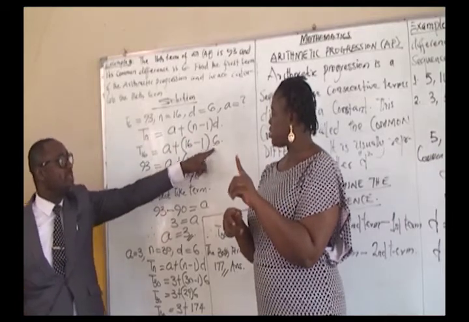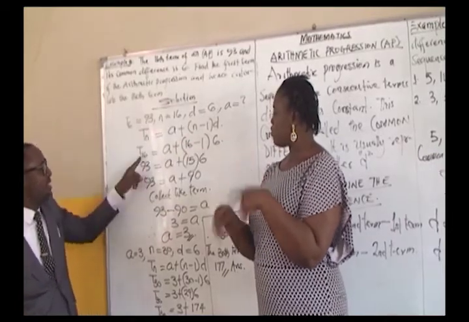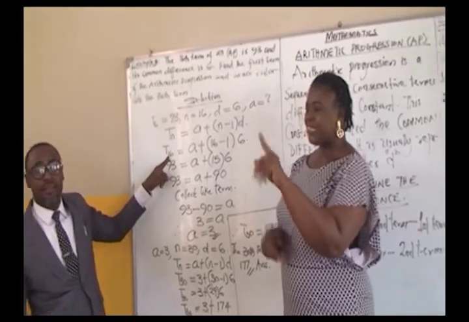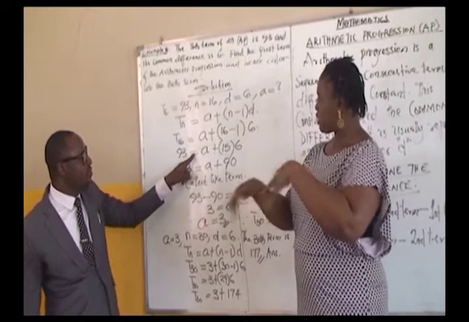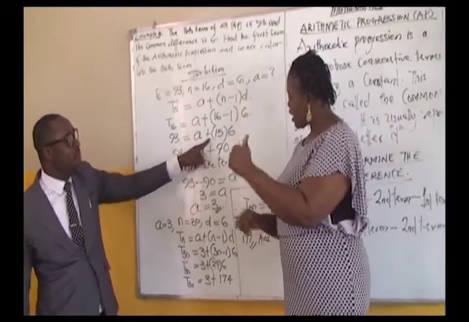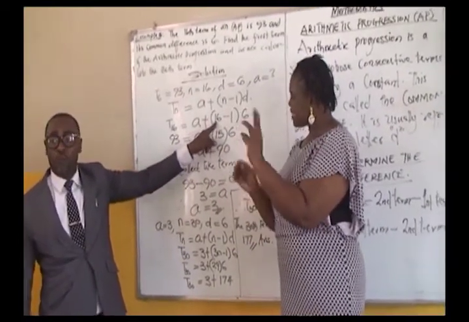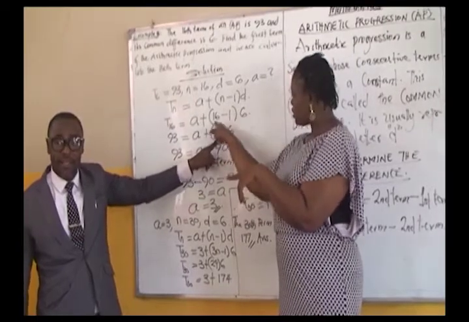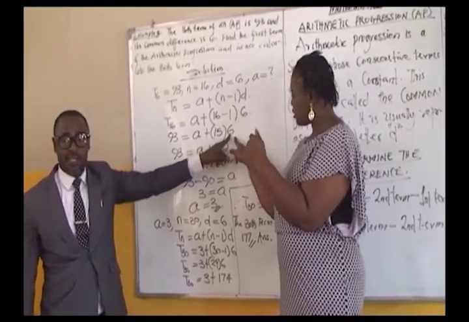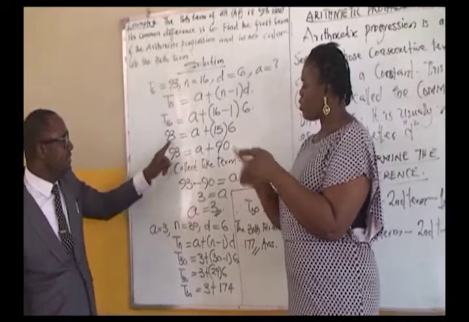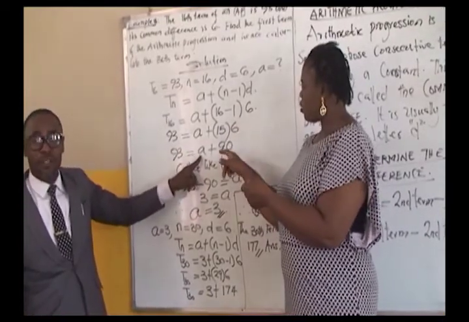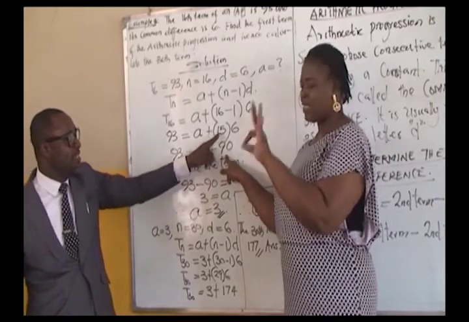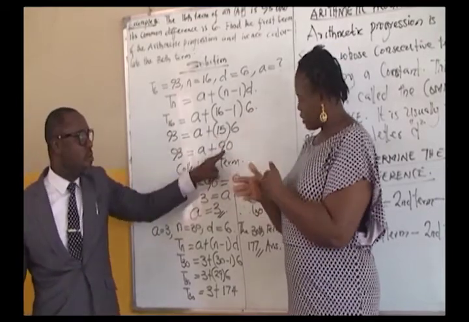What is d? 6, given from the question. So 93 equals A plus 16 minus 1 is 15, bracket 6. Remember we're looking for A, so don't put a value. 93 equals A plus 15 times 6, we have 90.